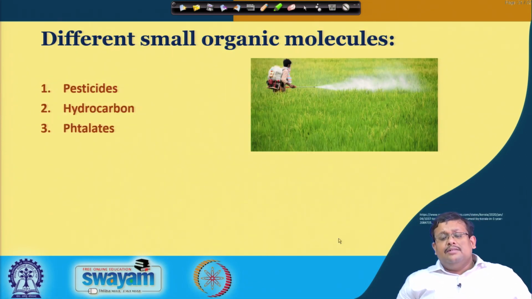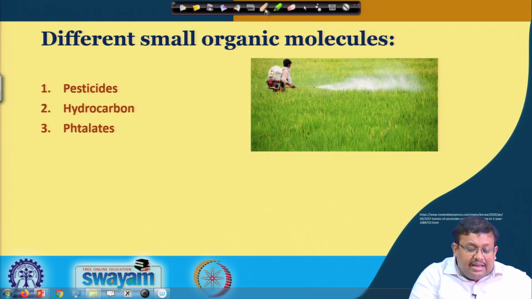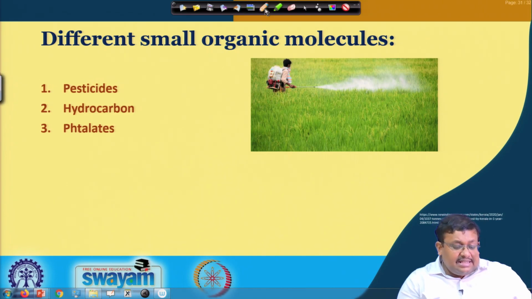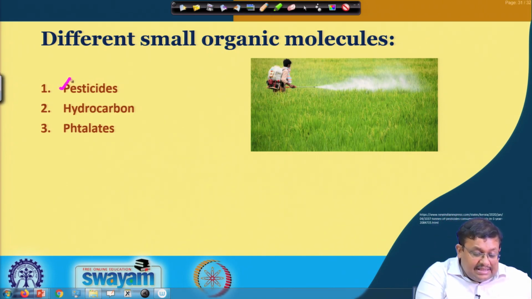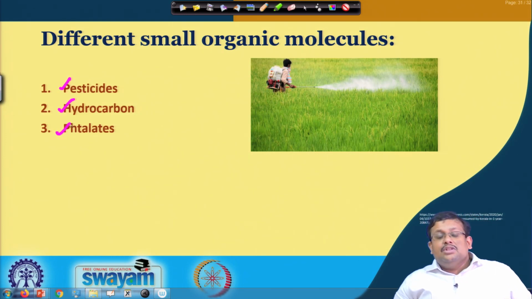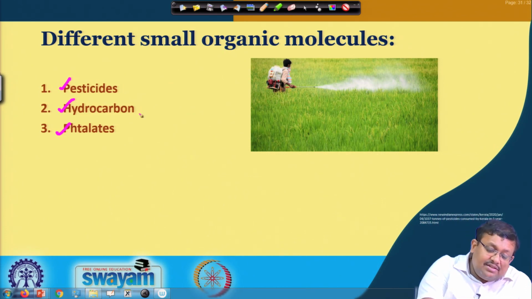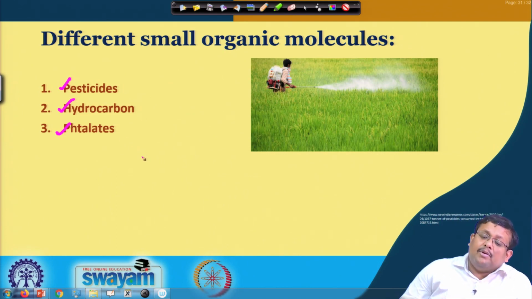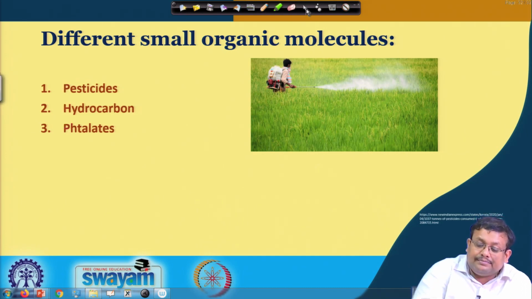If you consider different small organic molecules, there are three major classes. One is pesticides, another is hydrocarbons, and third is phthalates. So, we will discuss these pesticides, hydrocarbons and phthalates from the point of view of their toxicity in the soil environment.